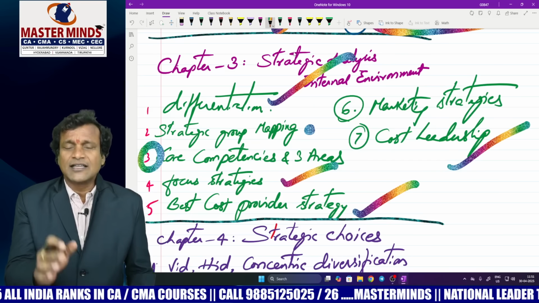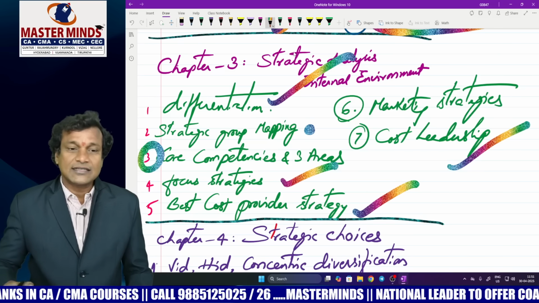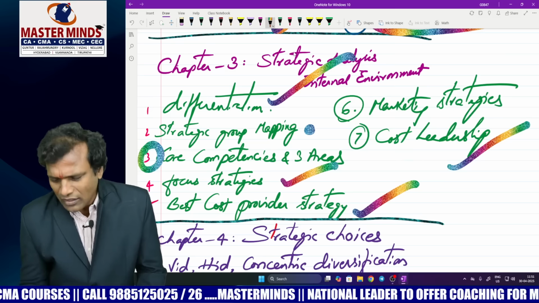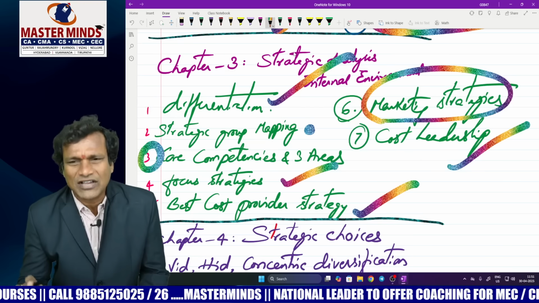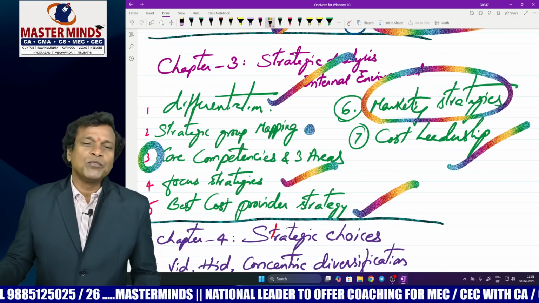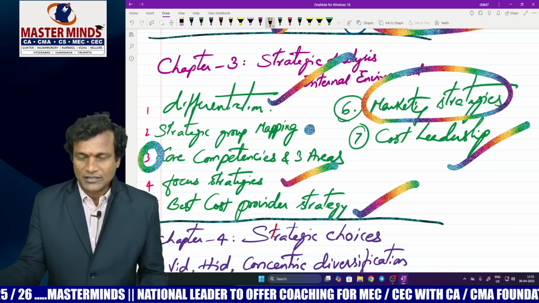Core competencies and three broad areas, like CCA is the acronym we have used in classes. Core competencies and three broad areas to search for CCs. So please have a read, just have a glance over different marketing strategies like synchro marketing, demarketing, etc., social marketing, enlightened marketing for MCQ purposes, right?